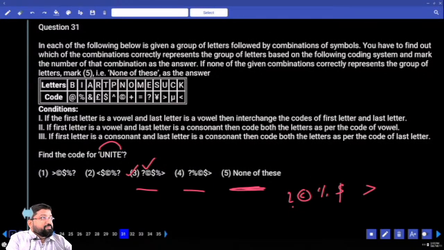This is what many people do, and this is where many of you go wrong. And this is a big trap. So whenever you see this type of questions, and if you see none of these, 100% guarantee, please verify the code for each and every element. Is this clear? So what's the answer?